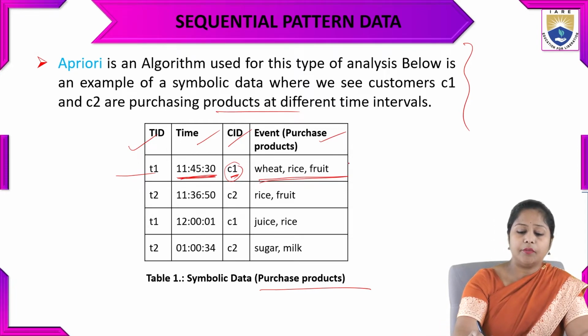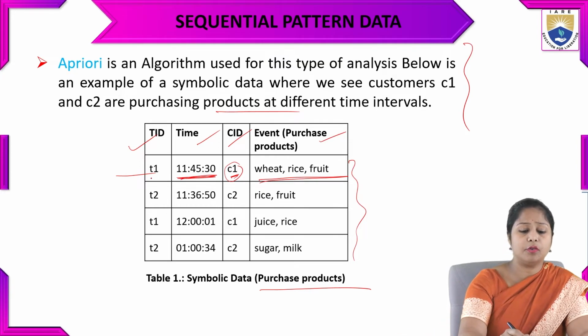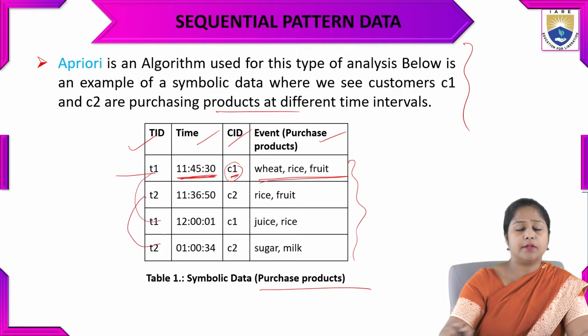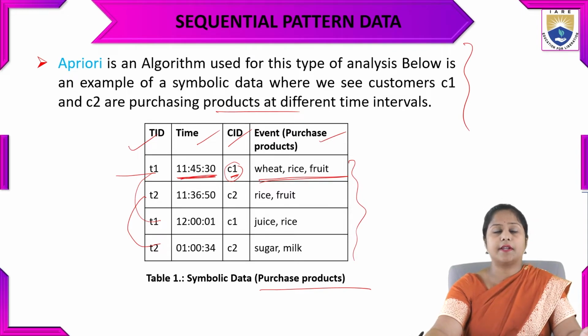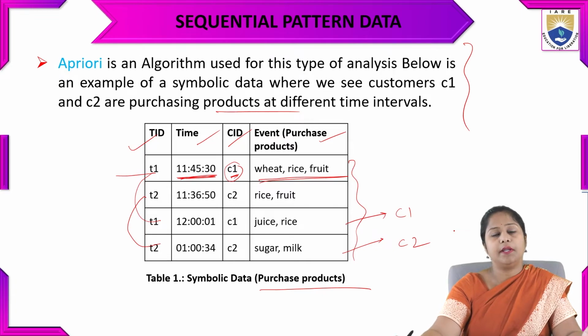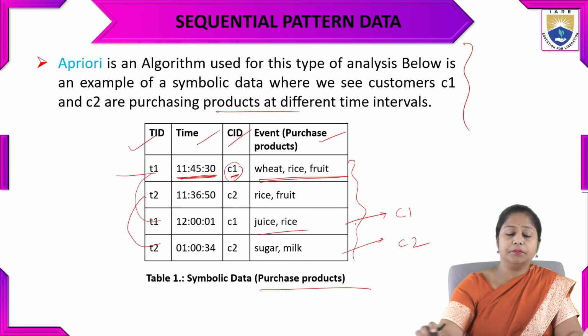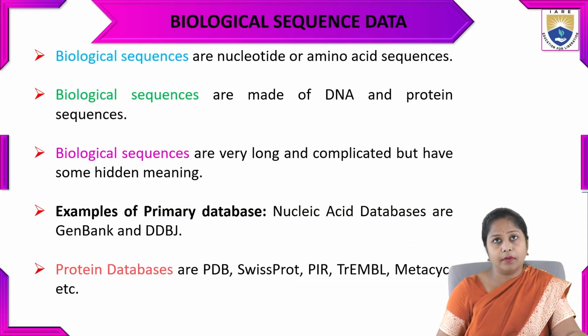Like this, 4 other transactions are there, but 2 transactions are similar, used by the two customers C1 and C2. These types of symbolic sequences are sequential pattern data.